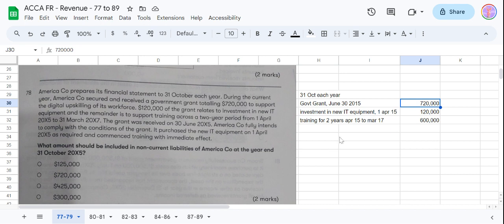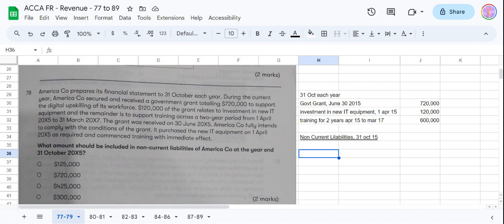What amount should be included in non-current liabilities of A company at the year end 31st October 15? On this date, how much will be shown as non-current liability?